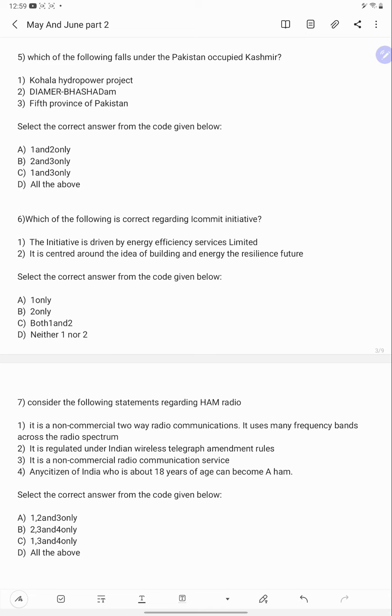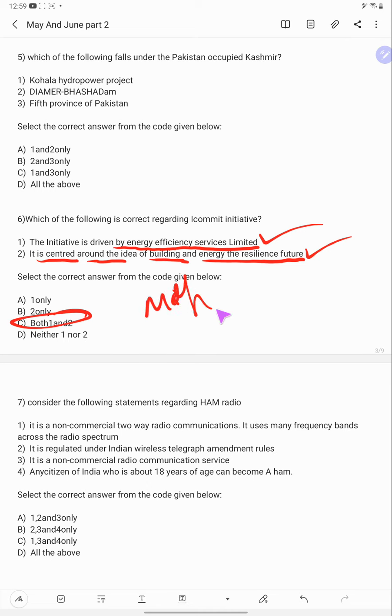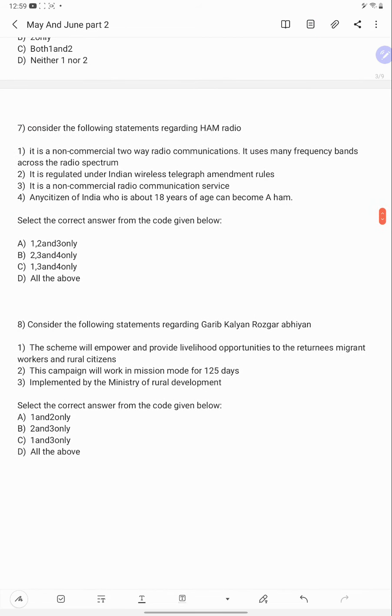So now we'll look at options. The initiative is driven by Energy Efficiency Services Limited, correct. It is centered around the idea of building an energy resilient future, correct. Answer is C. And it is under the Ministry of Power. Come to the next question.